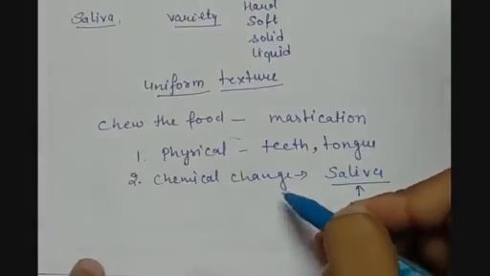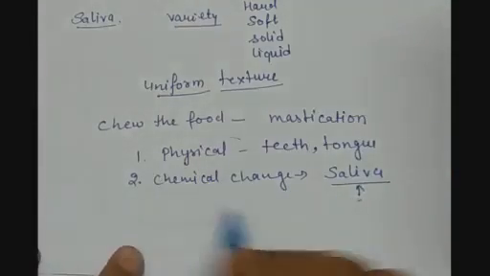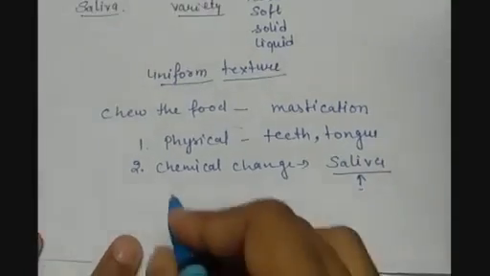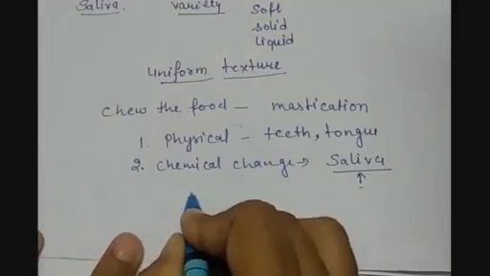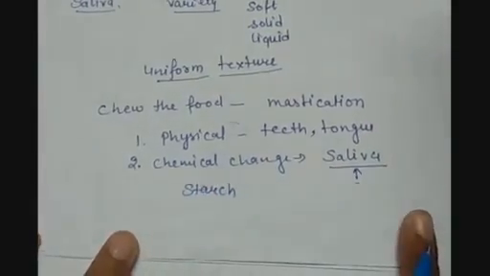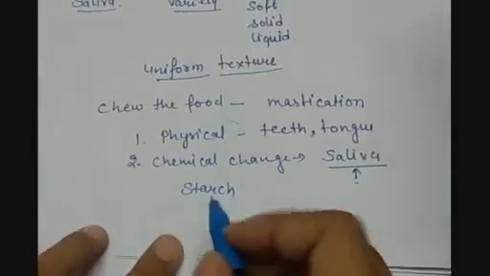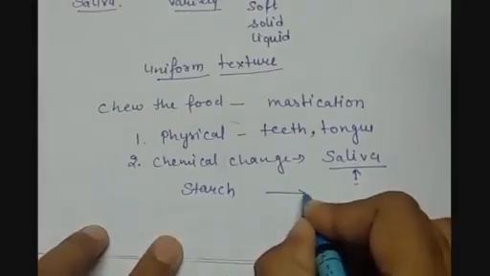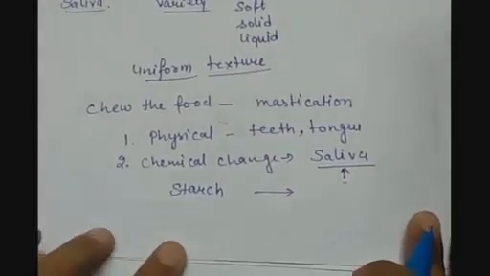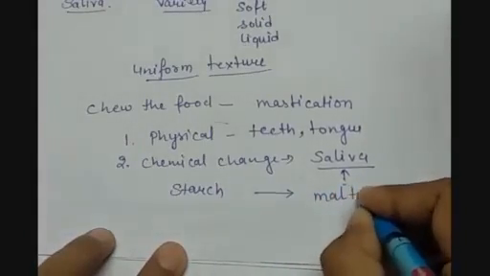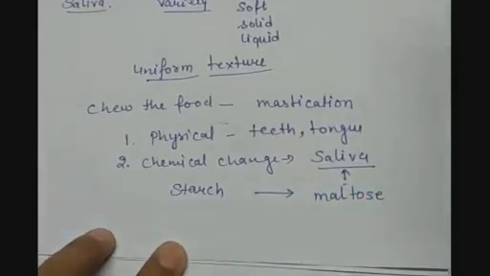and here a very small part of the food is digested. What is being done here? The starch that we take from the plants, which is a form of carbohydrate, is being converted into maltose, which is a type of sugar.